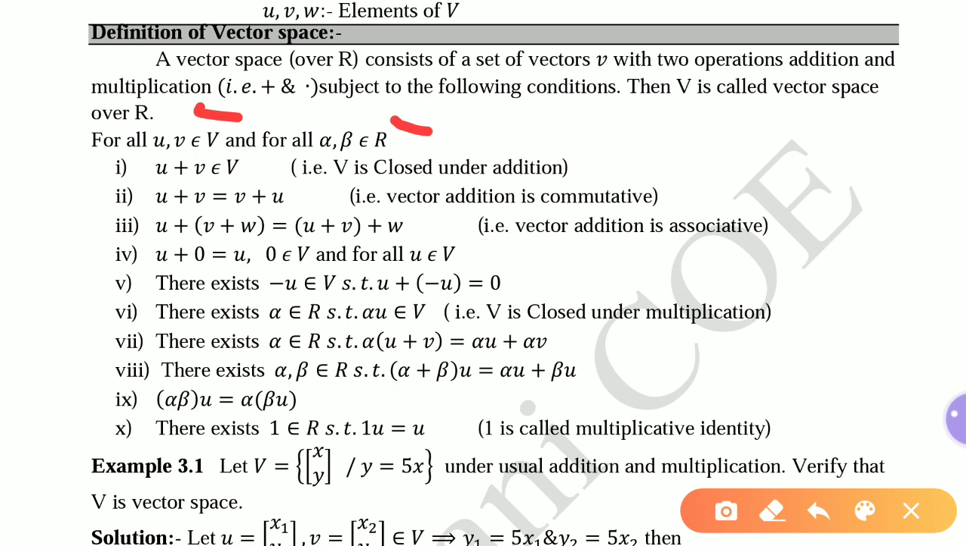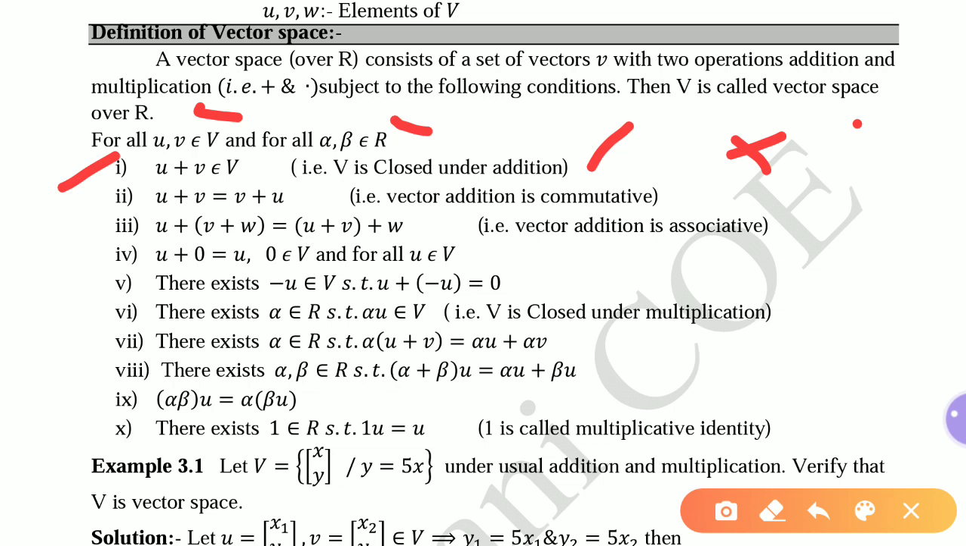Now let us see, we are going to use only two operations, addition and multiplication. Addition we denote by plus and multiplication we denote by dot. So the first property: u plus v must be a member of V. When we take any two elements of that set V, u and v, their addition must belong to that set V again. That is, V is closed. This property is called the closure property. That is, V is closed under addition.